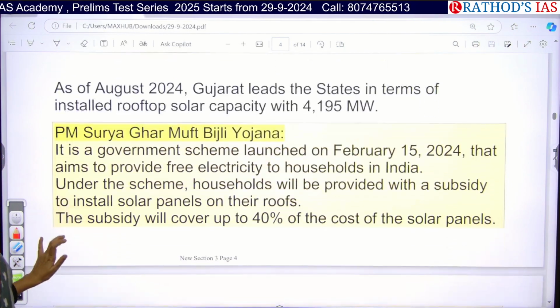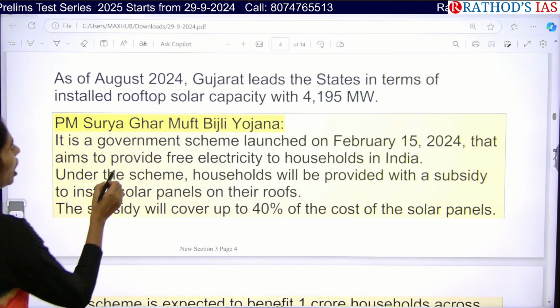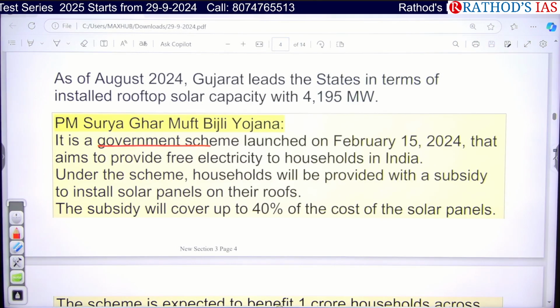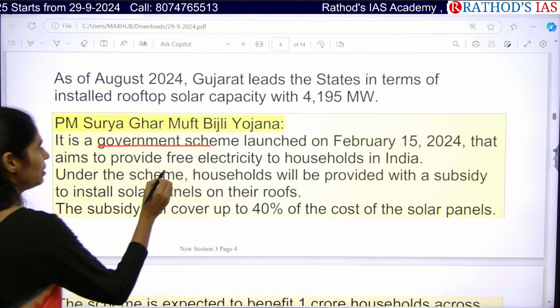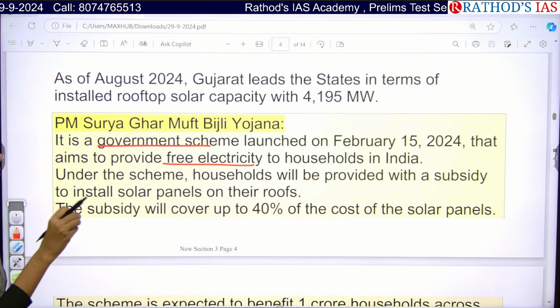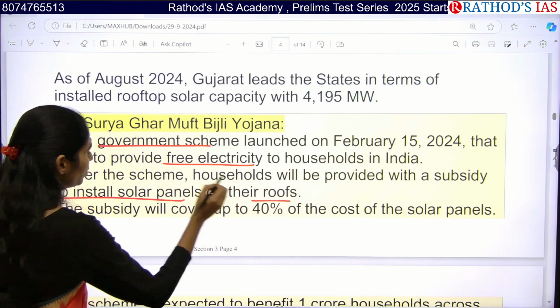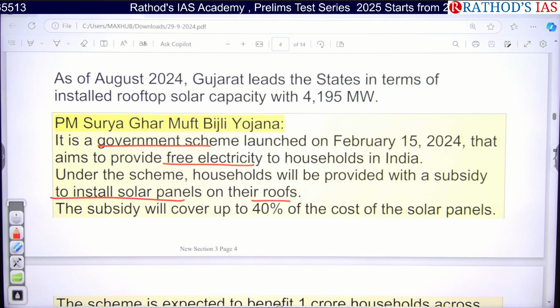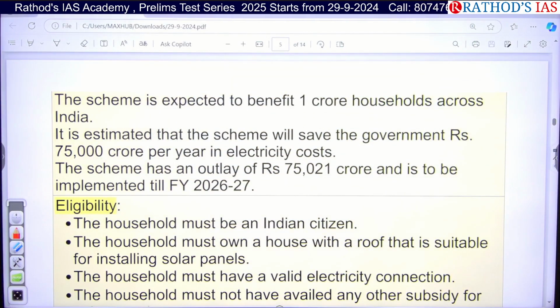And if you see some facts regarding this PM Surya Ghar Muft Bijli Yojana, it is a government scheme, and it is a very new scheme, launched in February 2024. The important aim is to provide free electricity to households in India, and under this scheme, households will be provided with a subsidy to install solar panels on their roof. The subsidy will cover around 40% of the cost of the solar panels. And this scheme has an aim of reaching 1 crore households across India.